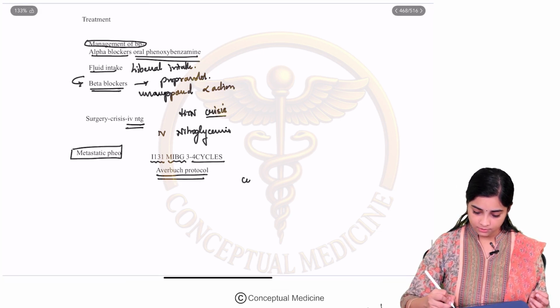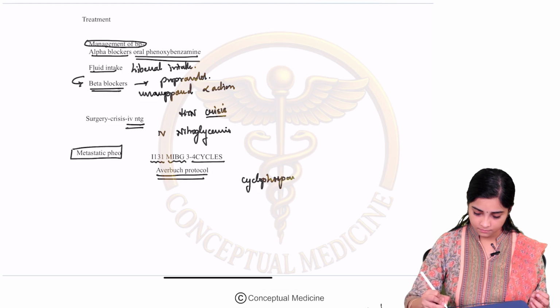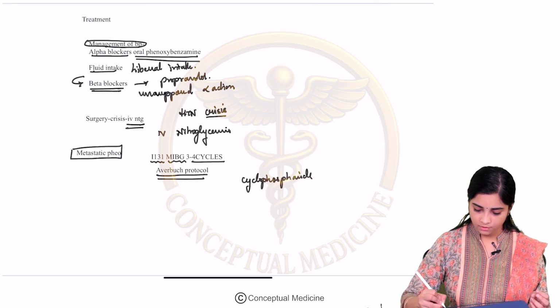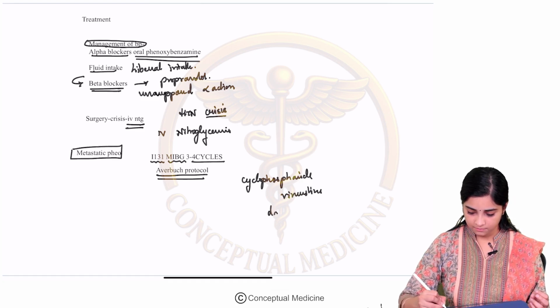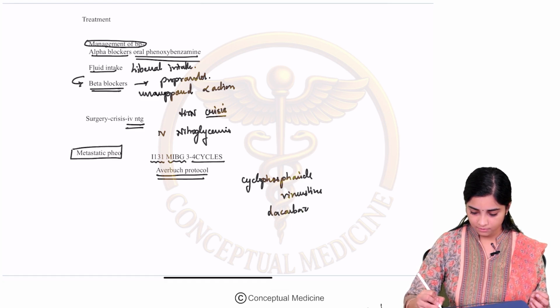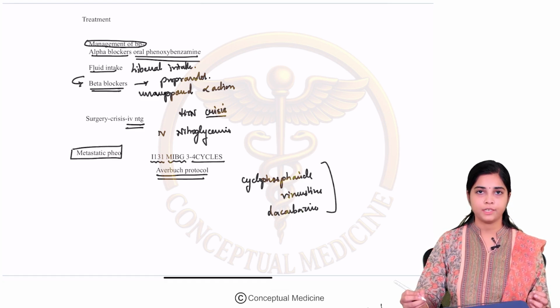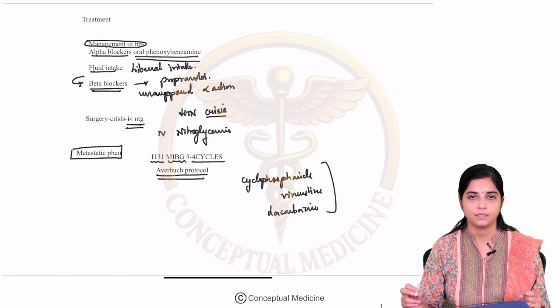The drugs used are cyclophosphamide, vincristine and dacarbazine. Okay. So this is one chemotherapy regimen which you can use for metastatic Pheo.